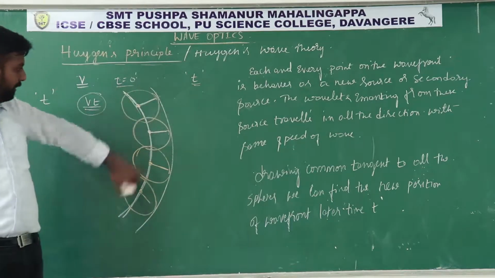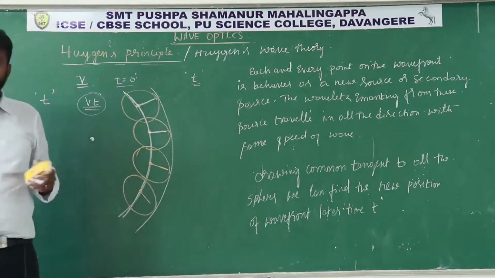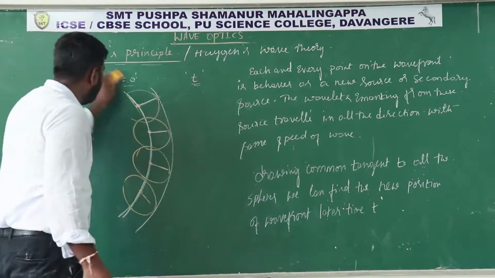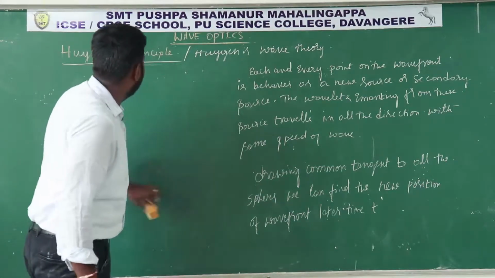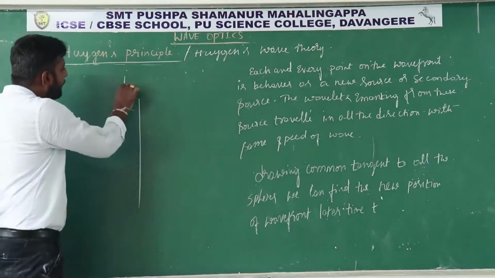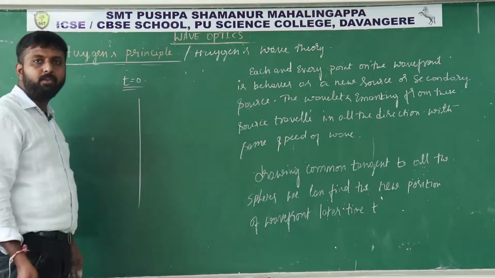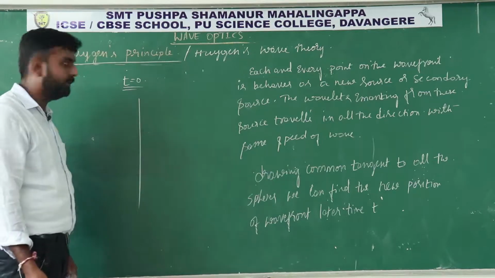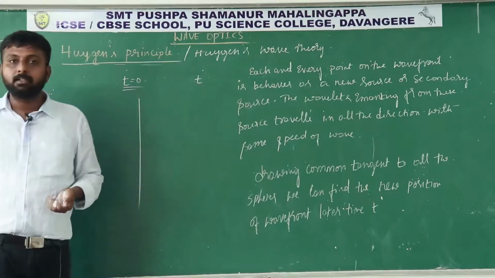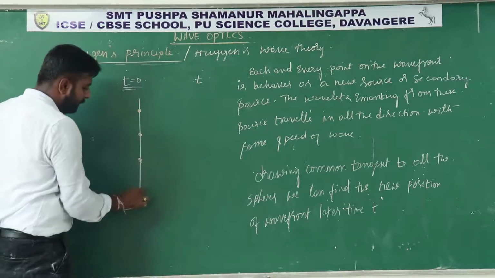So I explained this by using a spherical wavefront, right? I will explain by using a plane wavefront also, so you can understand this concept with more clarity. We have seen this plane wavefront at time t equal to 0. After some time we want to determine the shape and the position of this wavefront. For that, what is the basic method? According to Huygens principle, we can consider any number of points on the wavefront.